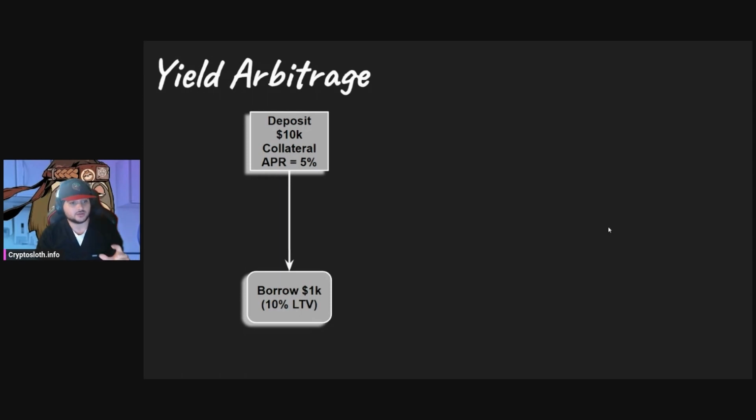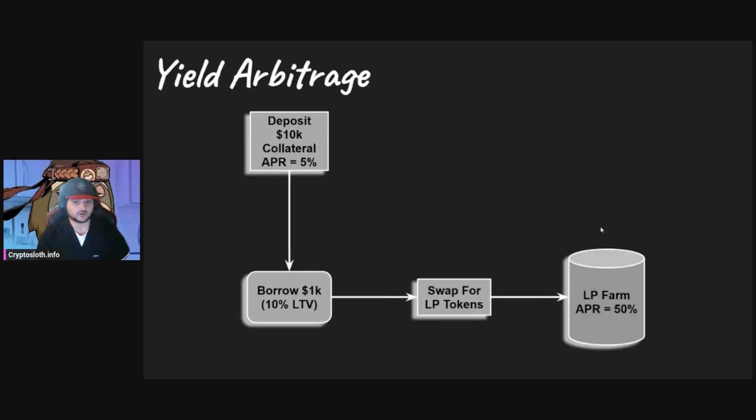And say that loan that you took out, you're owing 5% APR or maybe 5% APY. So after a year, you're going to owe 5% more than the $1,000 that you put in, which is about $50. So in a year, you're going to owe $1,050 versus the $1,000 you owe the second you take out your loan. Well, let's take that $1,000 and swap it for some LP tokens in a farm that is earning 50%. Now, that's a difference of 45% of profit for you.